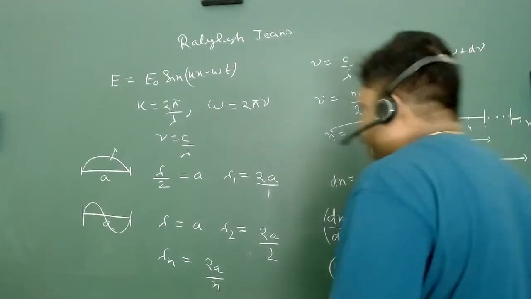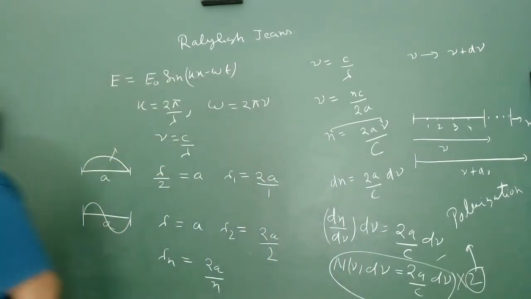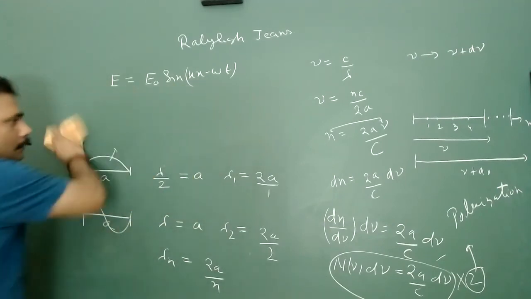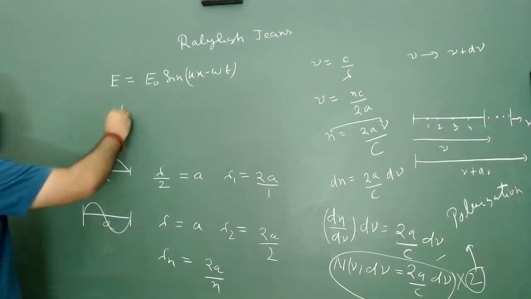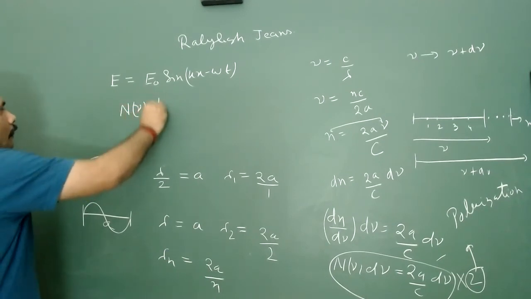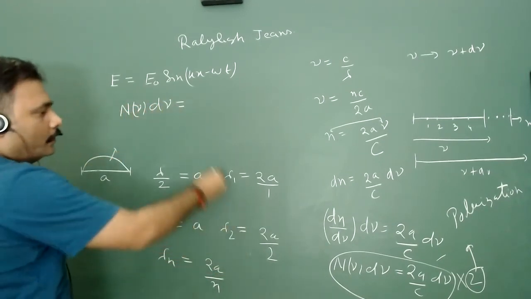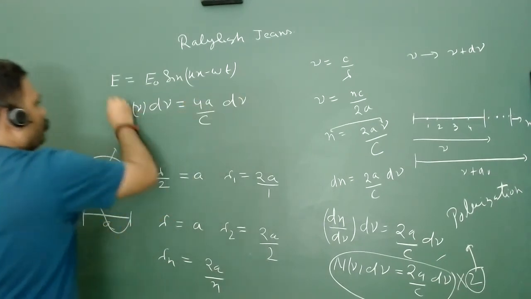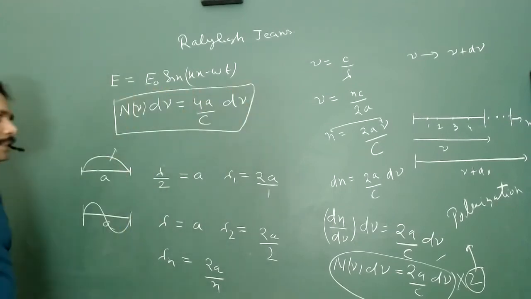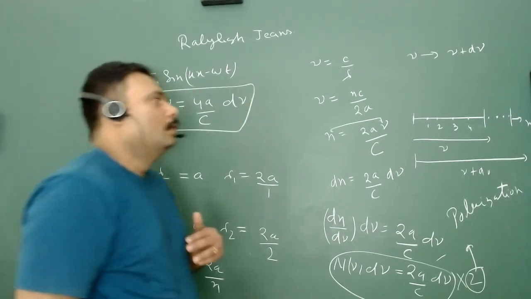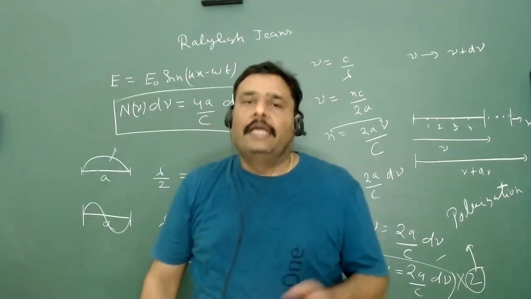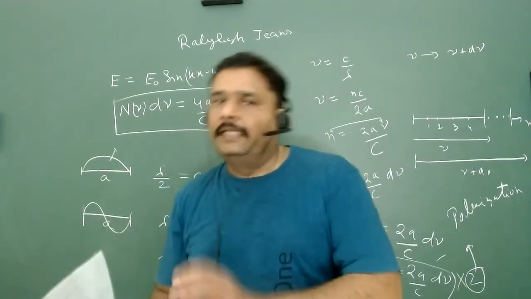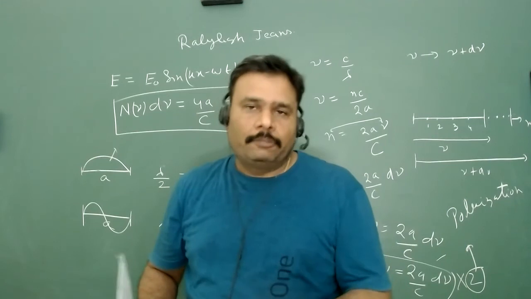Once he multiplies this with 2, he writes the number of modes, n nu d nu, as 4a upon c d nu. This is one of the mother expressions which leads to explaining black body radiation. And the next target is to understand all this in 3 dimensions, because that is the actual purpose.